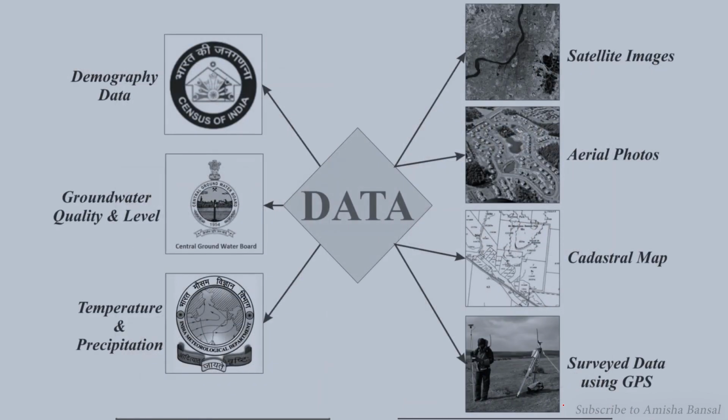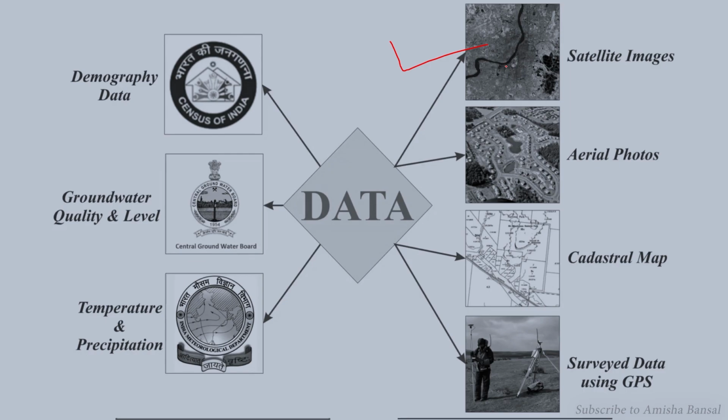Next is the data. Here we have two types of data, as I have already explained: spatial data and non-spatial data. Spatial data, on my right side, means location. In satellite imagery we can see the location of an area, aerial photos, cadastral maps, and surveys using GPS. Using GPS, we can get the coordinates, latitude and longitude. So basically spatial data gives us the coordinates.